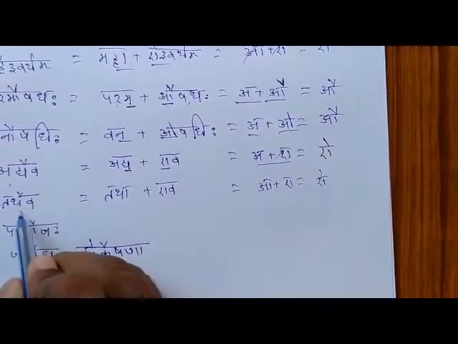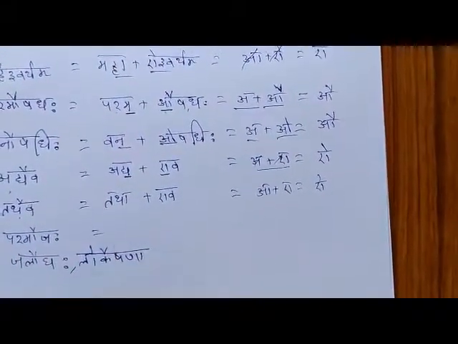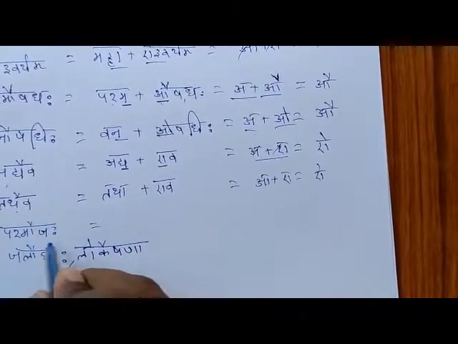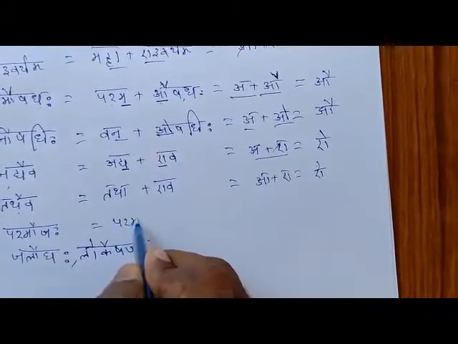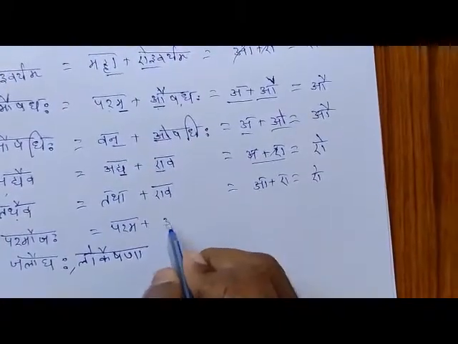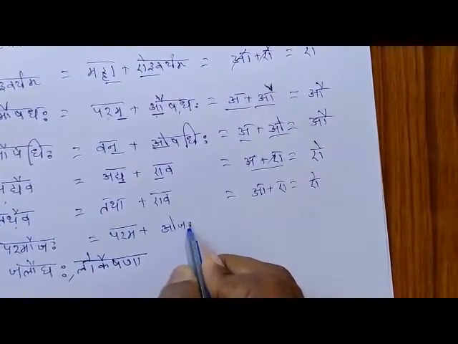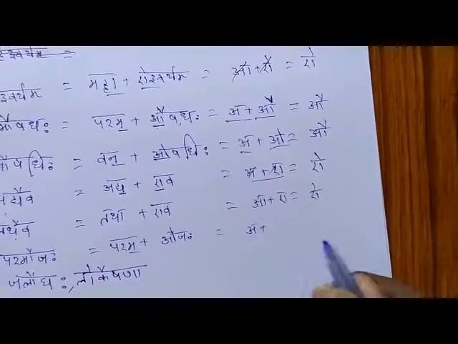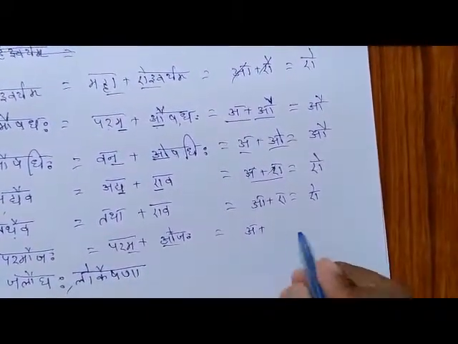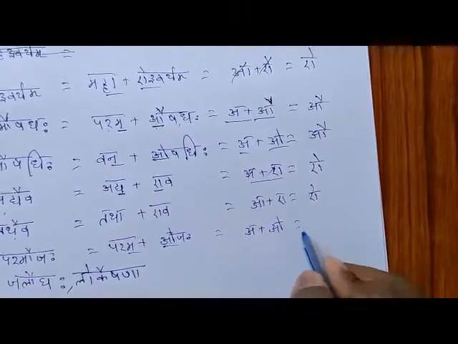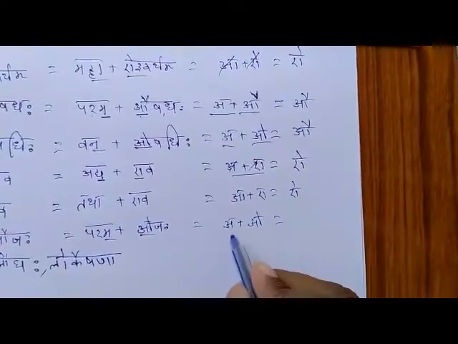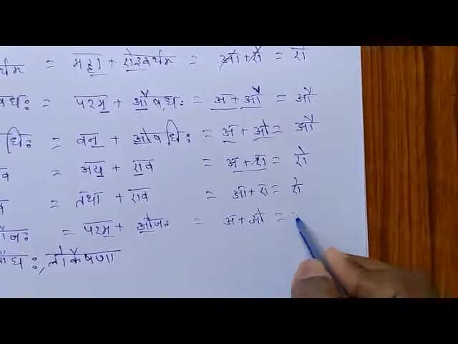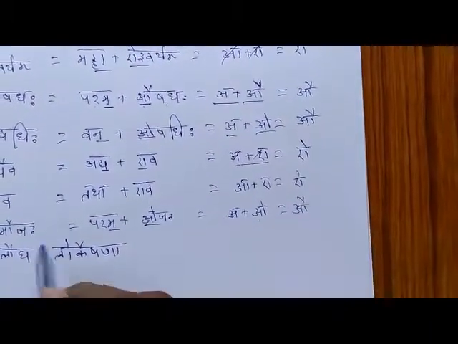So Tathaiva. And the next example is Parama plus Ojaha. Paramaujaha. Parama plus Ojaha. So the last letter is A, and the first letter of the second word is O. So instead of these two letters, Au will take place.